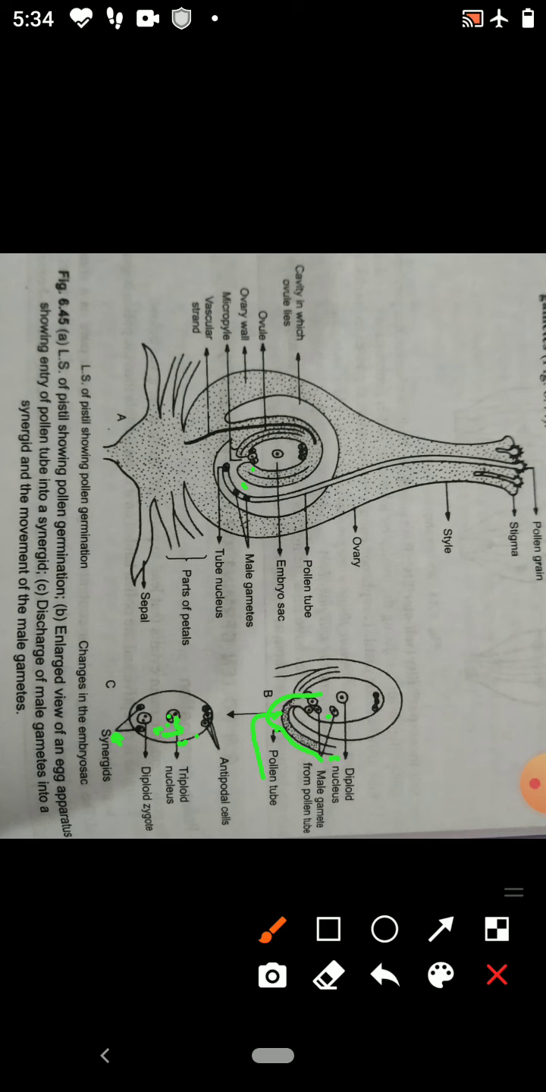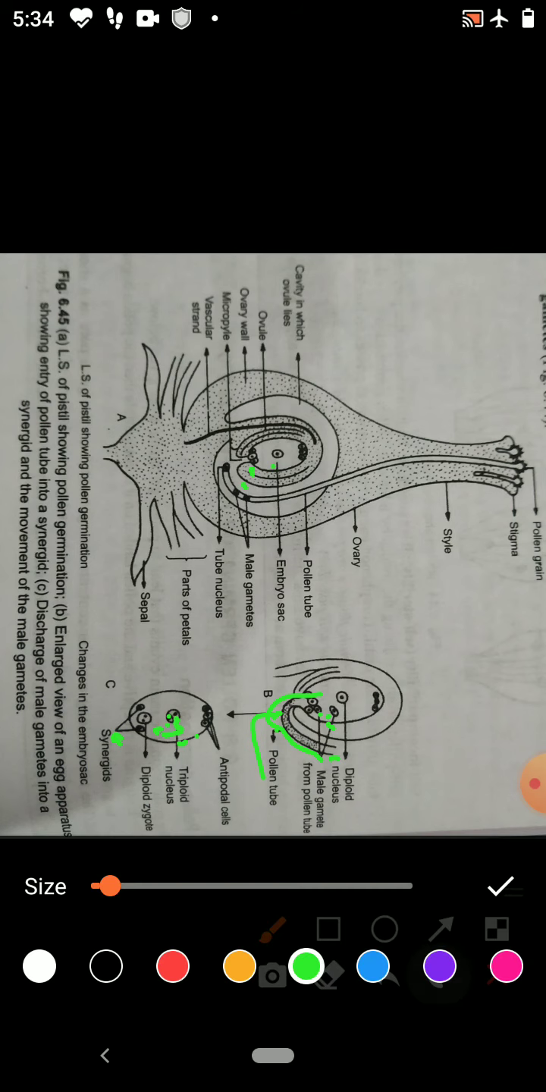These polar nuclei, when fused with the male gamete, will form the primary endosperm nucleus. It is triploid, and from this the endosperm will develop. After the fusion of the male gamete and egg, the zygote is formed. From the zygote, the embryo develops.